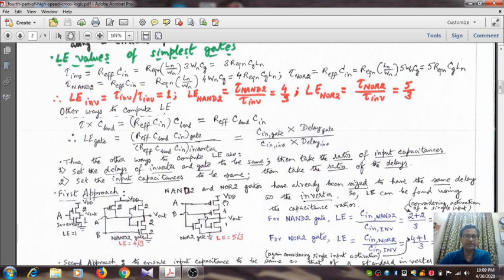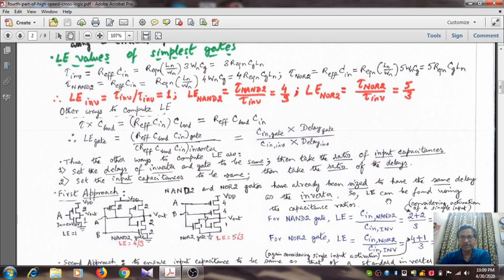So we have taken the PMOS size each to be 4, whereas that of the NMOS to be 1 each. In the worst case, the NMOS transistor will provide a resistance of 1, whereas the two PMOS transistors will provide a value of 2, because they are the series combination of 2 transistors each having width 4.